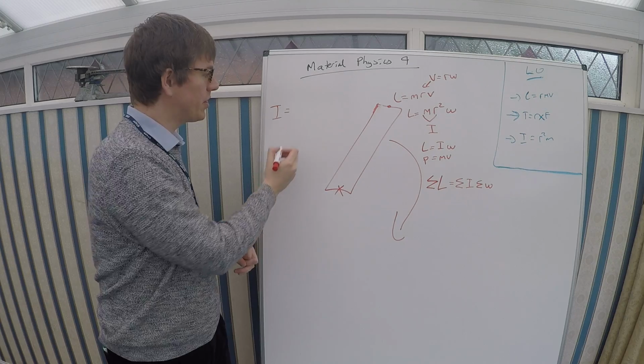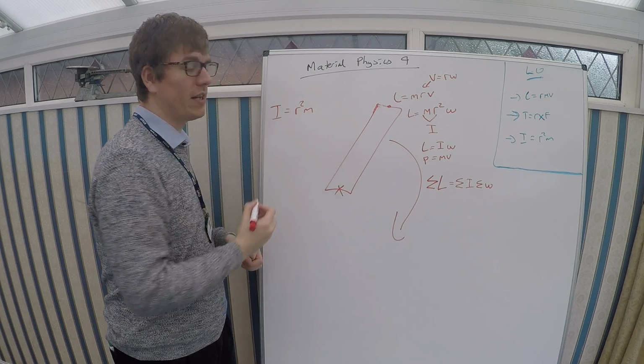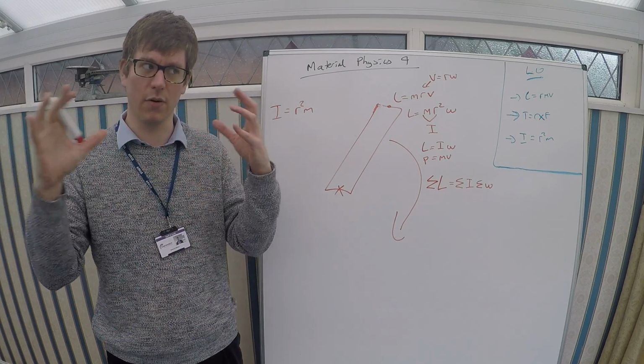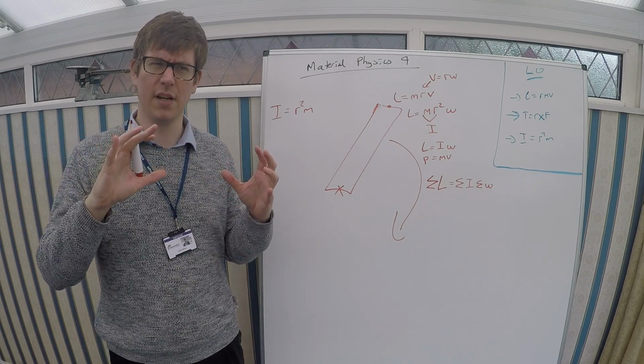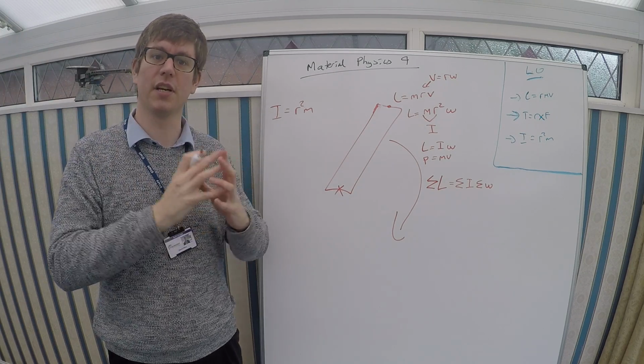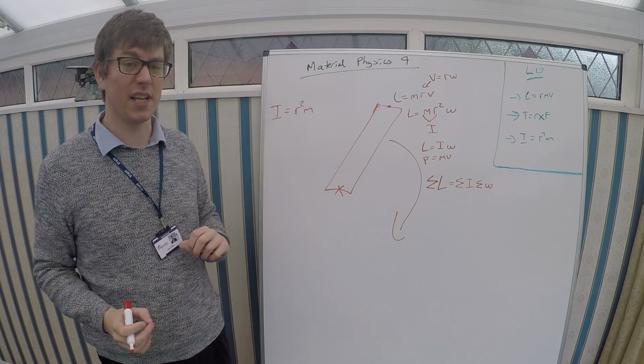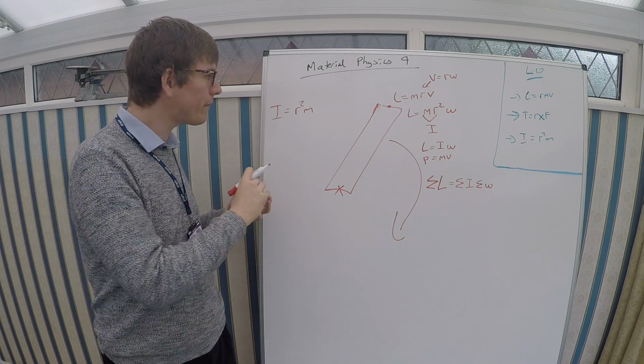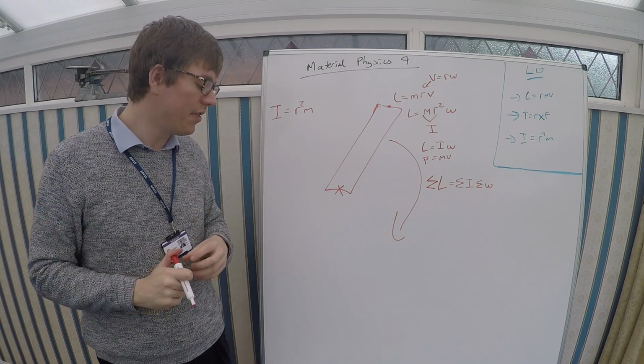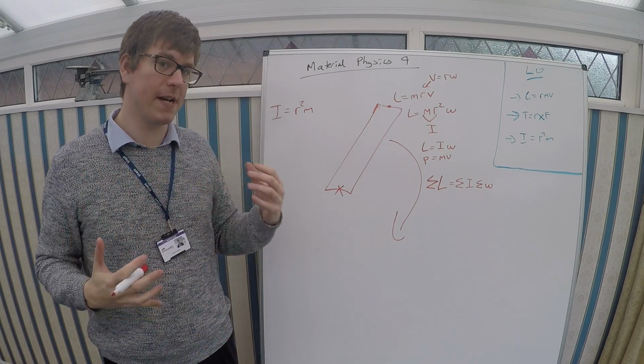Our moment of inertia is just going to be equal to the radius squared of the sphere times the mass, because it all balances out brilliantly: the further out ones cancel out the ones closer, and so you just average it out to that. So that's easy. However, for most things that aren't spheres, it gets a bit harder.